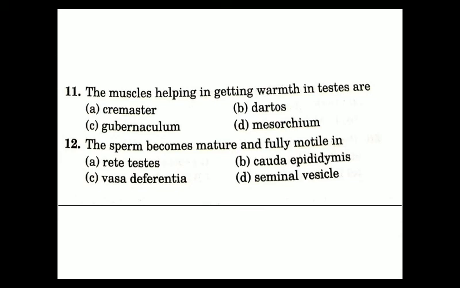We all know that for the process of spermatogenesis 2 to 3 degrees Celsius less temperature is required, which is only possible because the testes are located in the scrotal sac. So which muscle helps in getting warmth in the testes? How do the testes get warm? They ascend and come in contact with the body, and finally they gain some heat from the body and get warm. So which muscles will help in the ascending of the testes?